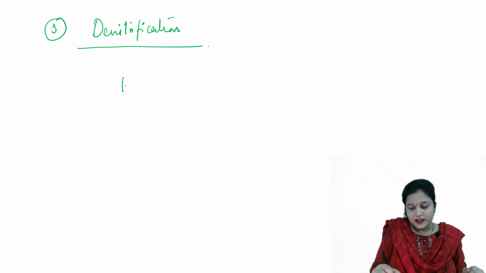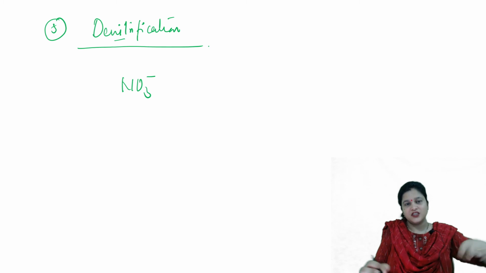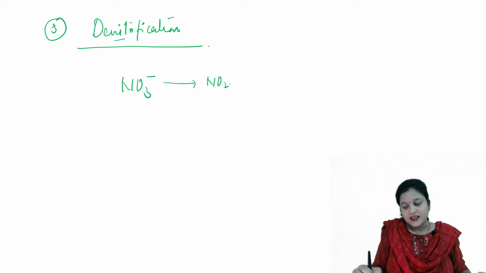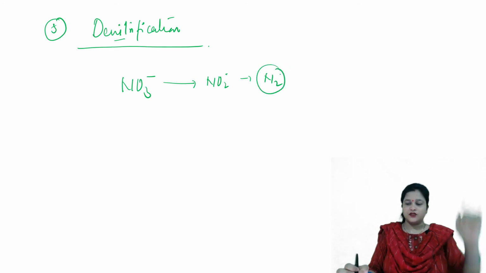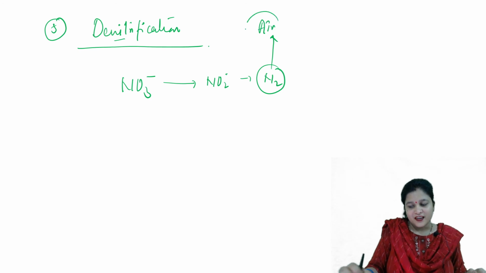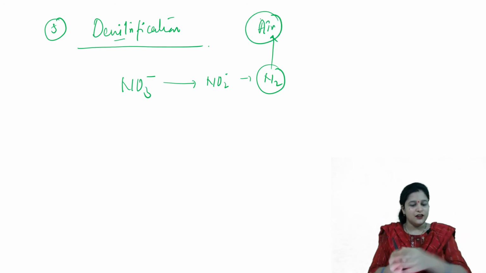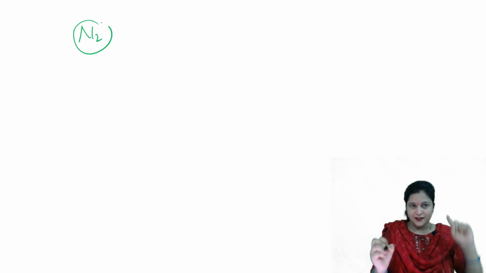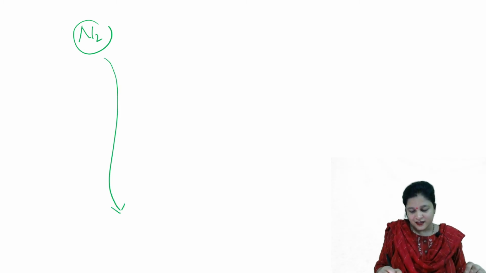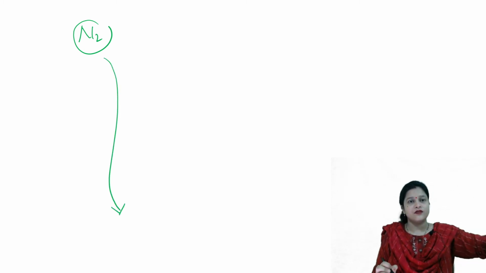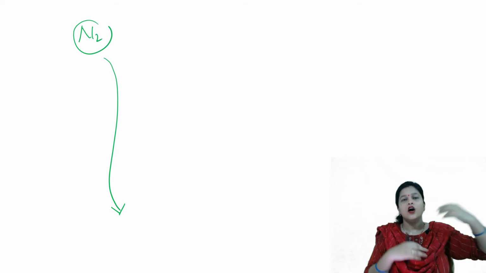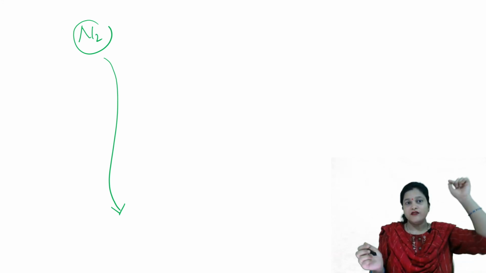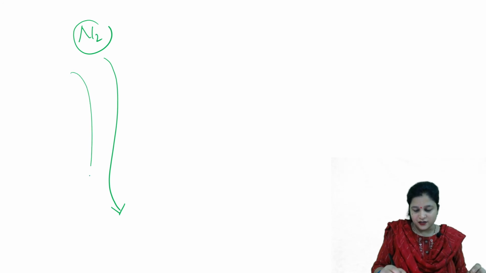Nitrate that was formed by nitrification is converted into nitrite and then into nitrogen, and there are different steps. Finally, we get the nitrogen that goes back to the air. And yes, this completes our nitrogen cycle. So, let's summarize it. We got nitrogen from the air. We got oxides of nitrogen, which can be through thunder, lightning, or through the burning of fossil fuels, volcanoes, etc., which combined with rainwater and entered the soil.